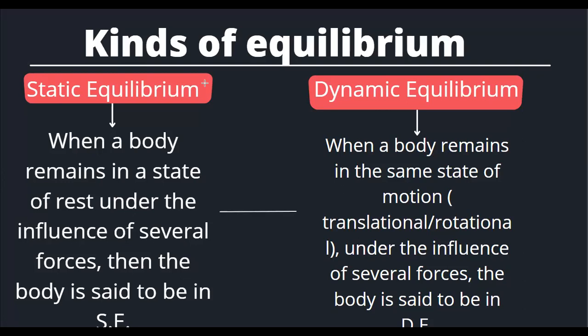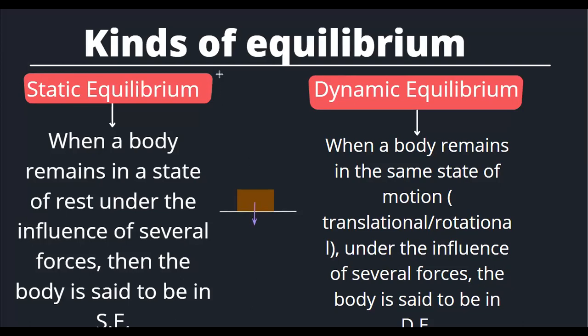Before looking into the definition, what does this mean? Suppose you have an object which is resting or simply lying on a surface. Its weight acts downwards.